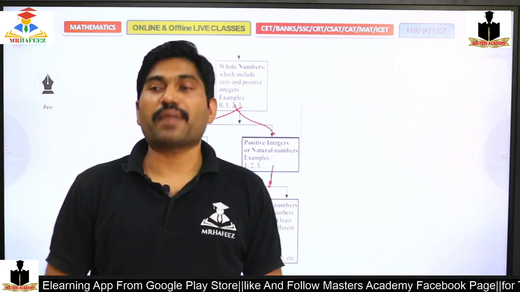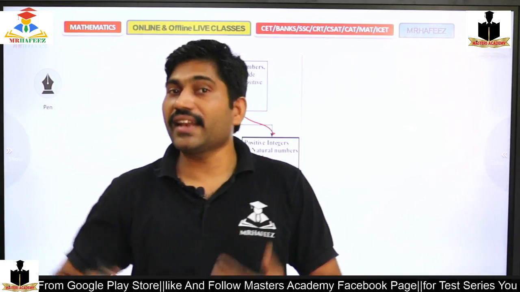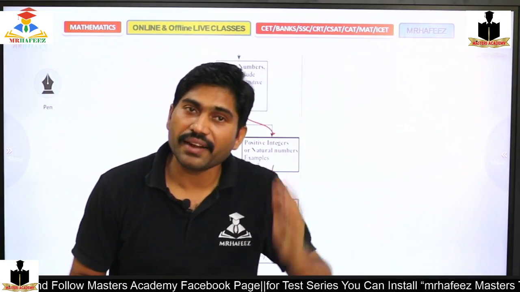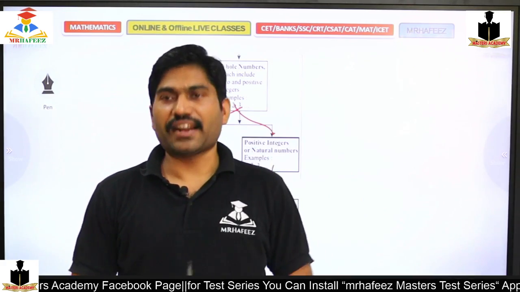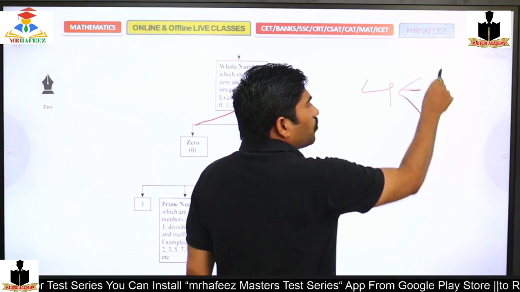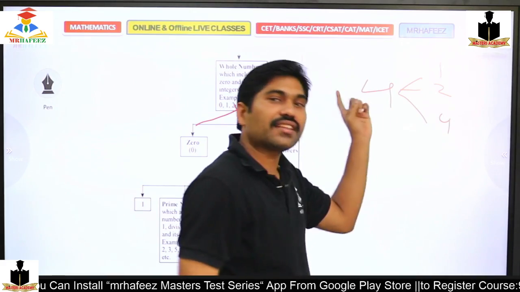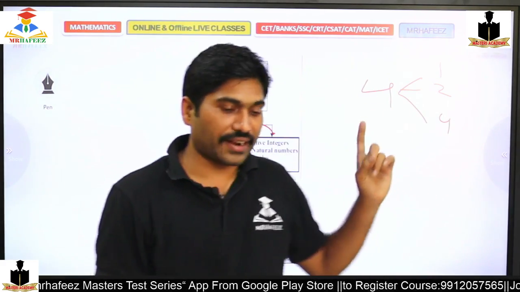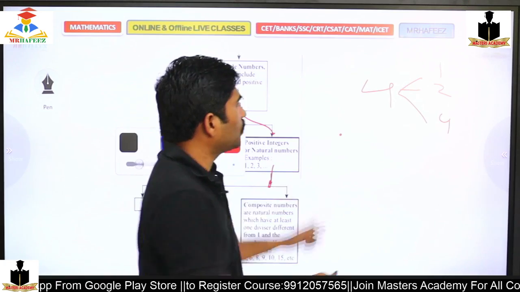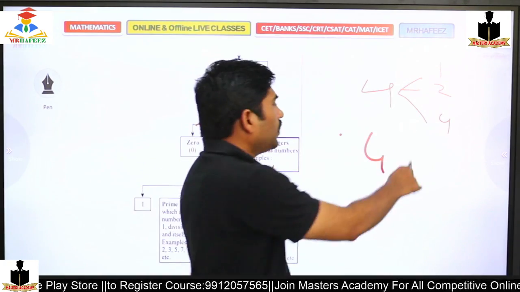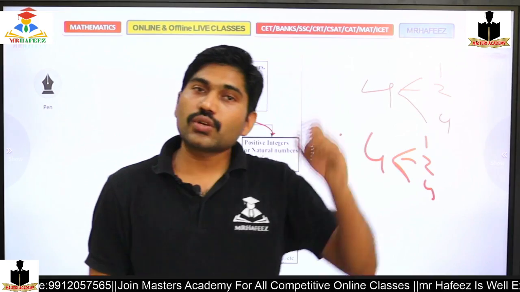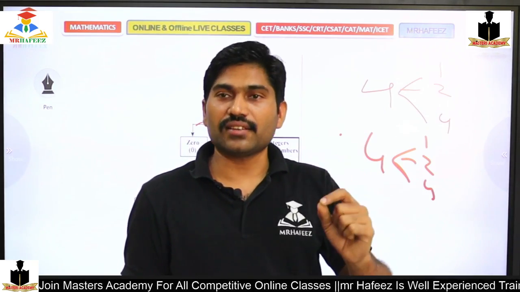But what is the definition of prime? Prime depends on factors. Earlier we depended on multiples, but at present we will depend on factors. What exactly is a factor? A factor is a number which can divide a number. So 4 is a number. By 1, by 2, by 4, I can divide the number 4. So these are the factors: 1, 2, 4. The number which can divide is a factor.